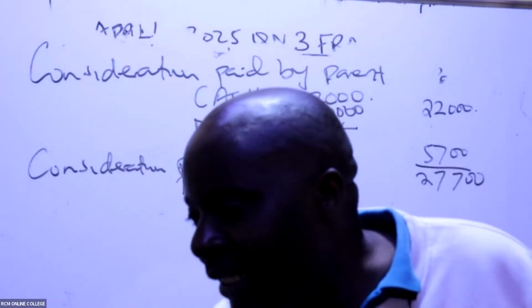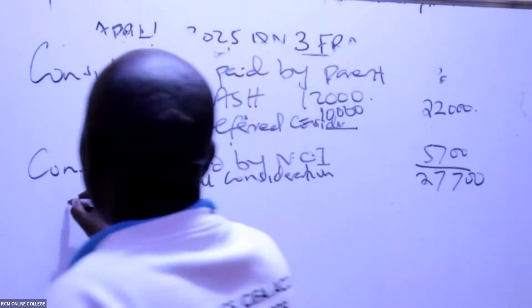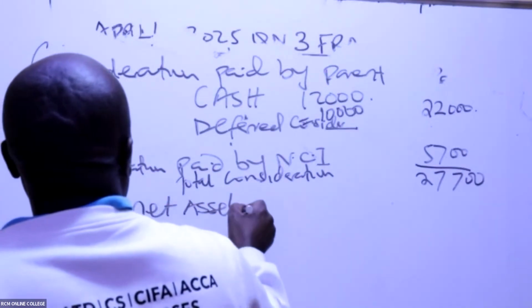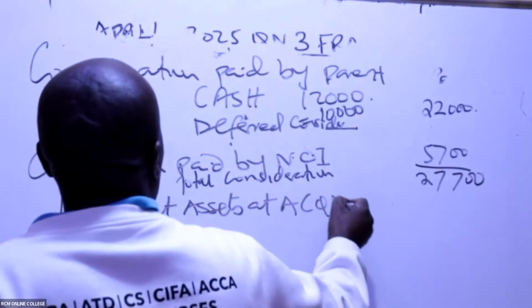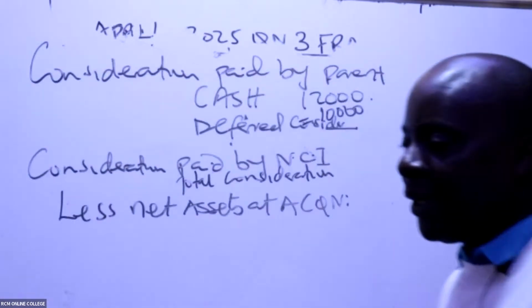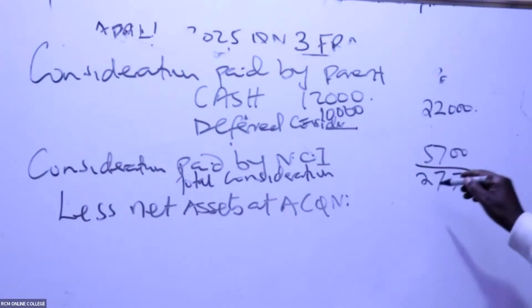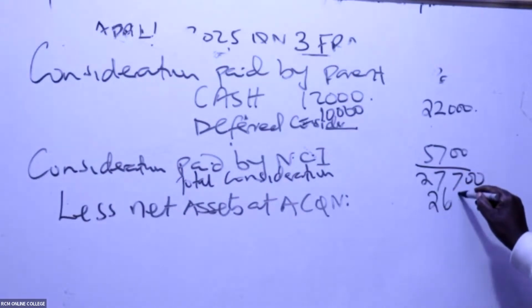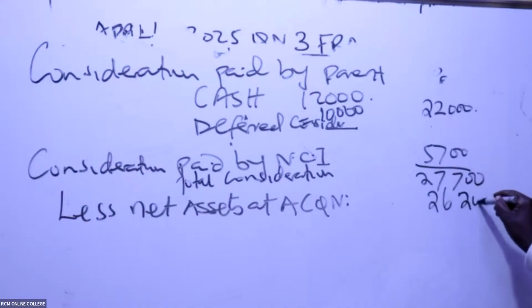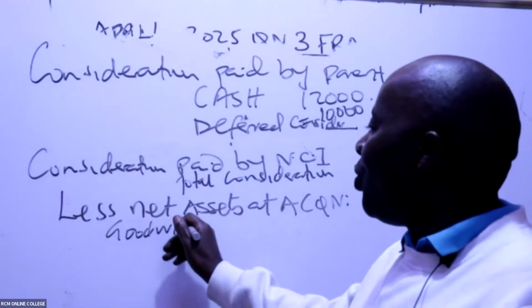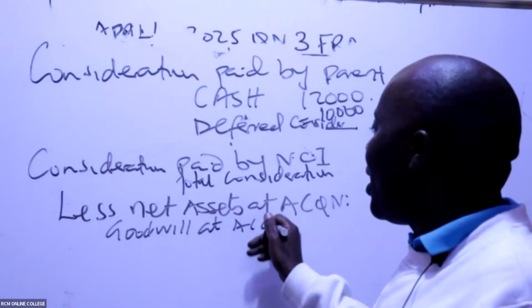net assets at acquisition. Are you able to see the net assets at acquisition, ladies and gentlemen? Remember that table we did? That table had net assets of 26,200. So subtract this, my good students, to give me goodwill at acquisition.